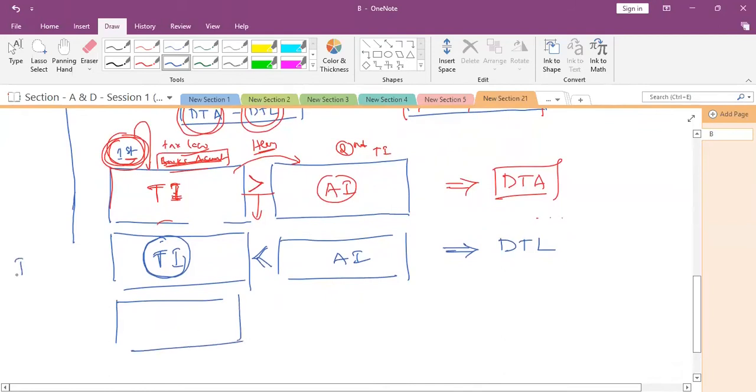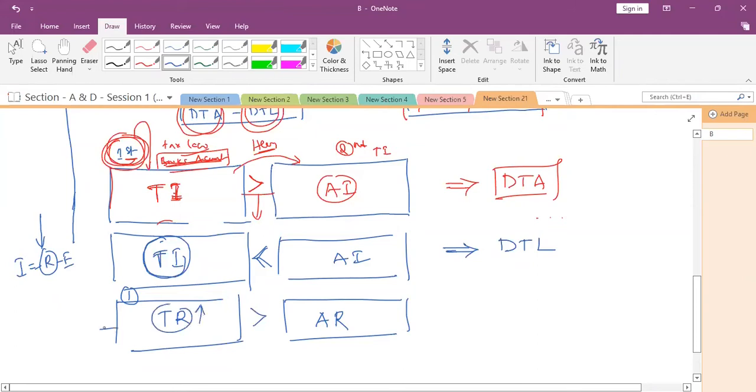We know that income is equal to revenue minus expenditure. Sometimes in examination, they will give you directly the revenue. Tax revenue is recognized first, and then accounting revenue is recognized next. In that case, in the current financial year, the taxable income will increase because tax revenue increased.